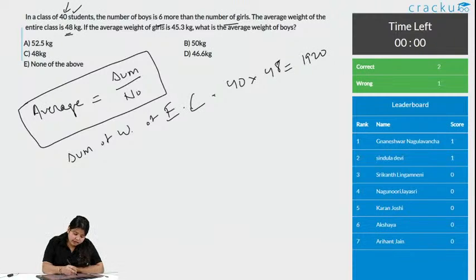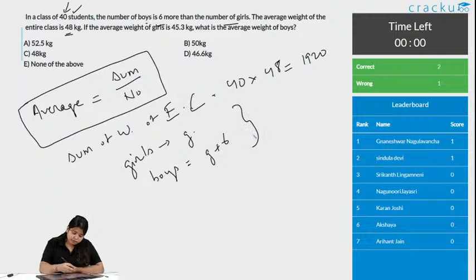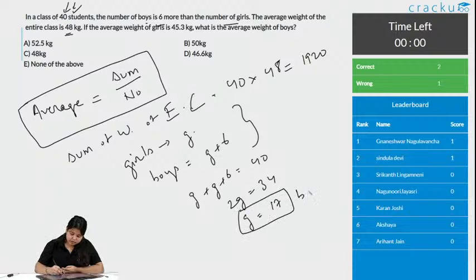The other thing it is saying is boys are 6 more than girls. Let girls be G. So boys are G plus 6. This is given in the question. We know there are 40 students in the class. So we know G plus G plus 6 is equal to 40. So what we get is 2G is equal to 34. We are taking it and subtracting, and G is equal to 17. So now we know there are 17 girls in the class. So directly boys are 23.